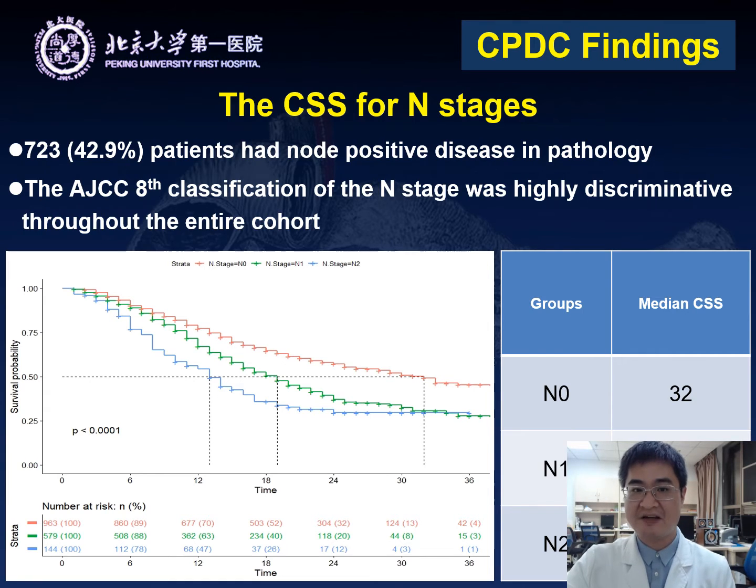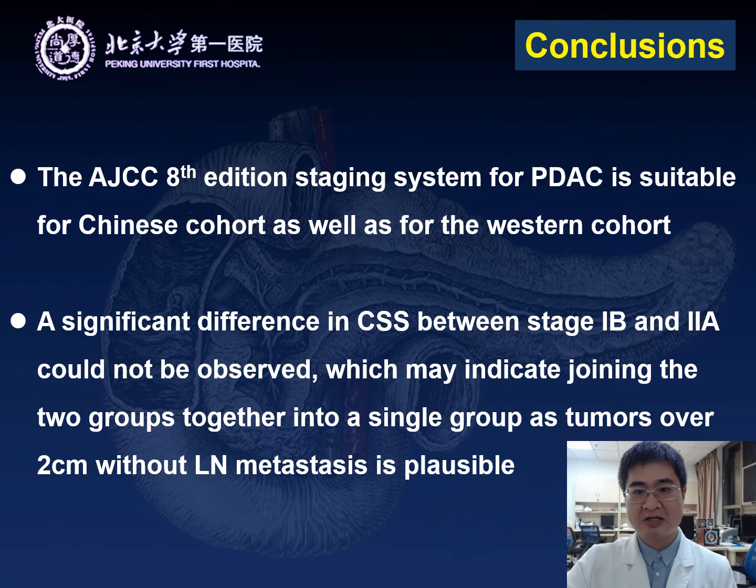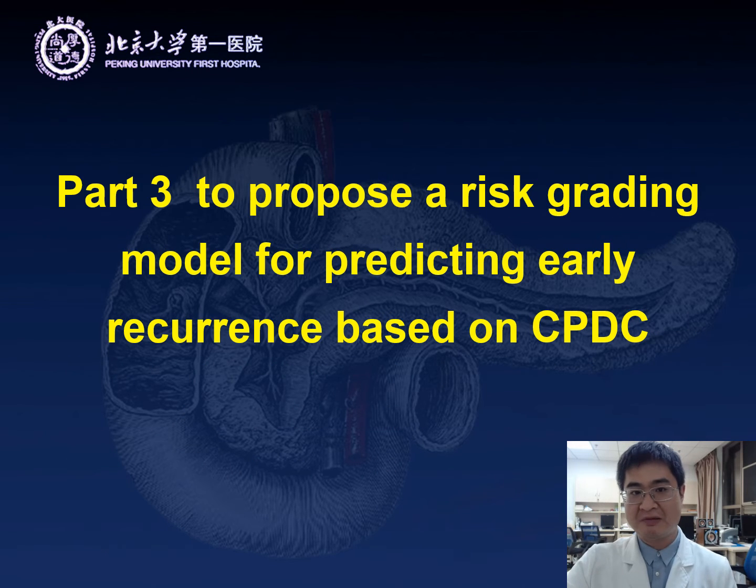The new classification of end stage was highly discriminative throughout the entire cohort. So these are the conclusions of my second part. And my third part is about constructing a risk grading model for predicting early recurrence.